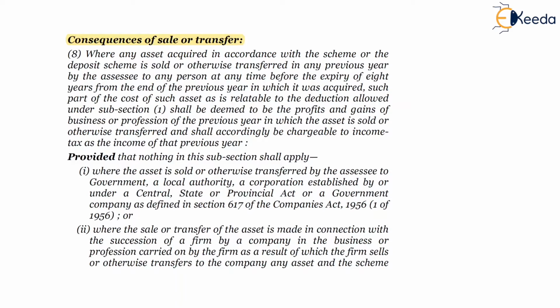If you have sold such asset within a period of 8 years from the date of purchase, then such a transfer within the 8 years will be taxable as profit and gains in the hands of the SSC.